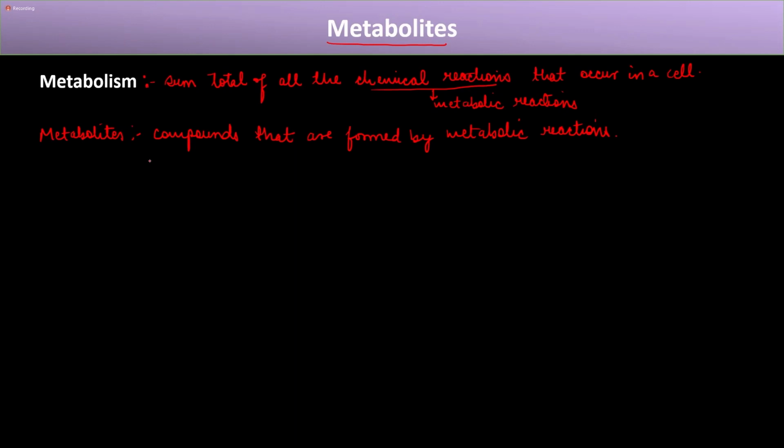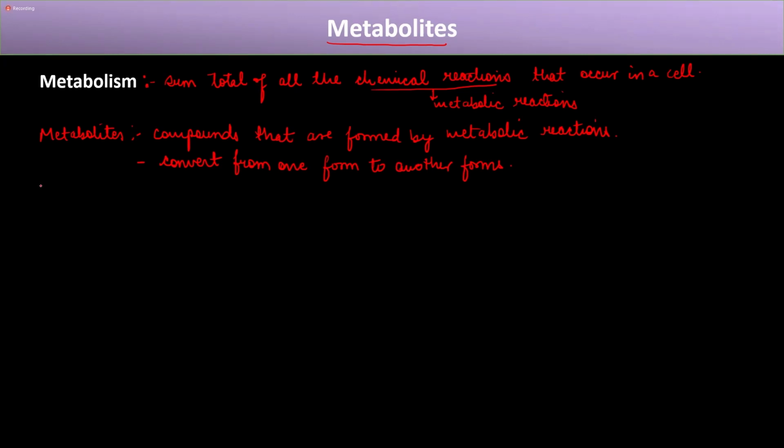And these metabolites can convert from one form to another form. With the help of these metabolic reactions, one metabolite can be converted to another form based on the requirement of the cell.